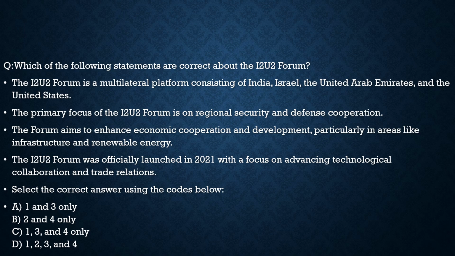Statement 1, the I2U2 forum is a multilateral platform consisting of India, Israel, the United Arab Emirates and United States, 100% correct. Statement 2, the primary focus of the I2U2 forum is on regional security and defense cooperation, 100% incorrect, because its primary focus is mentioned in statement 3, which is the forum aims to enhance economic cooperation and development, particularly in areas like infrastructure and renewable energy, 100% correct. Statement 3 is correct, statement 2 incorrect.